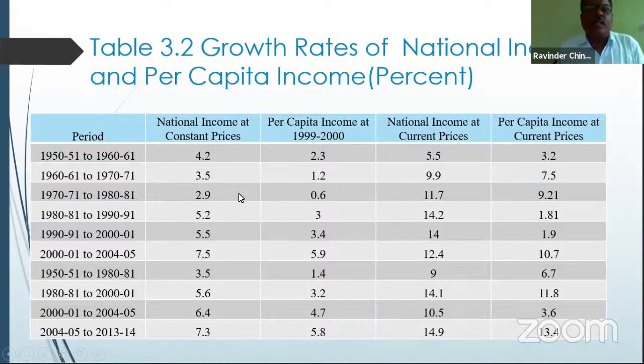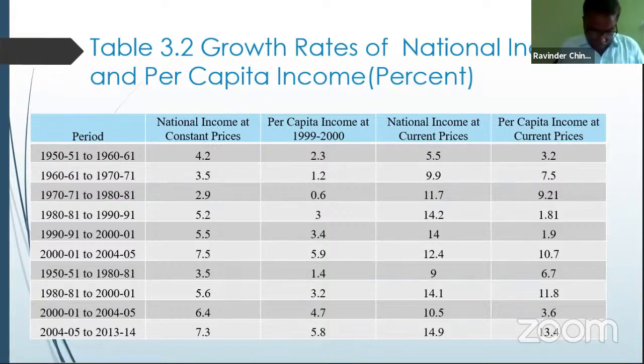It's better than the period of 1971 to 81. Then if you go further, 1991 to 2001, it reached 5.5%. So we can say it is a healthy growth rate that was started. We were overcoming almost all the obstacles and barriers of the economy, and reached 5.5%, which is a somewhat better growth rate per annum.